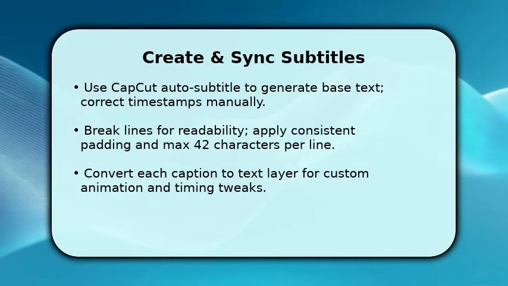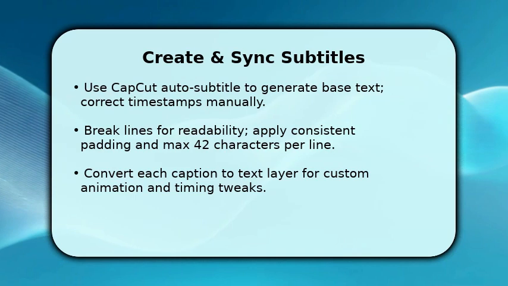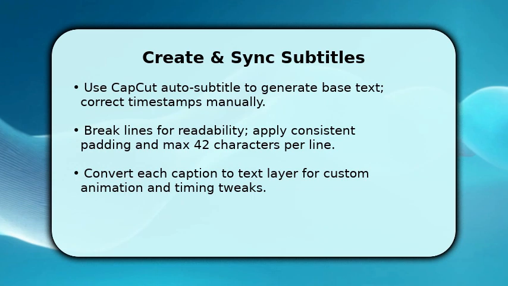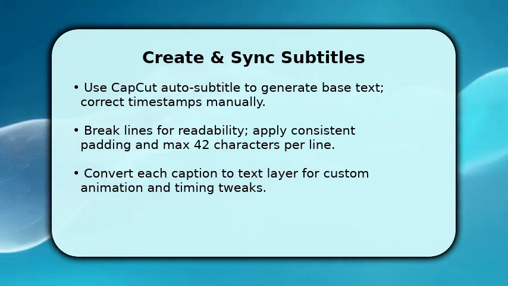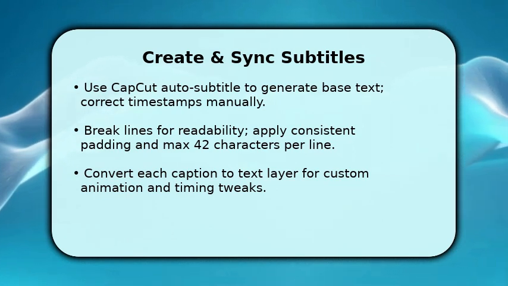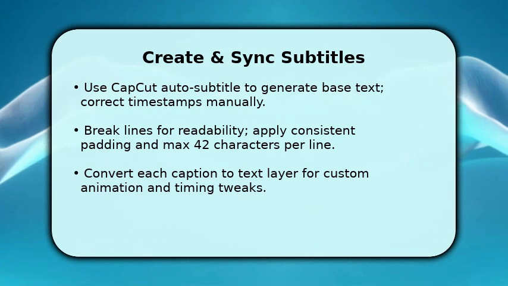You'll now generate and refine the subtitle content so timing matches speech exactly. Start with CapCut's auto subtitle to get a base, then manually correct timestamps and spelling as you go. Make deliberate line breaks, aim for no more than 42 characters per line, and add padding so text doesn't touch screen edges. Once synced, convert captions into individual text layers so you can animate each line separately. Doing this lets you imitate After Effects' motion, easing, and staggered character or word animations with frame-level precision.